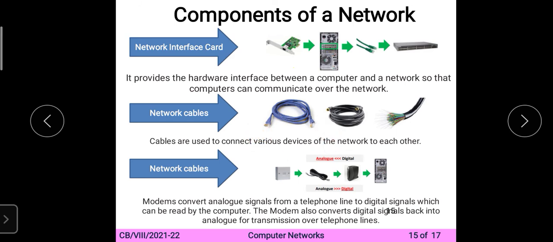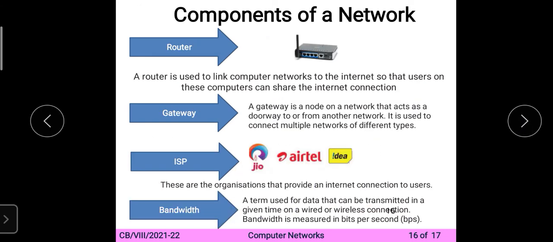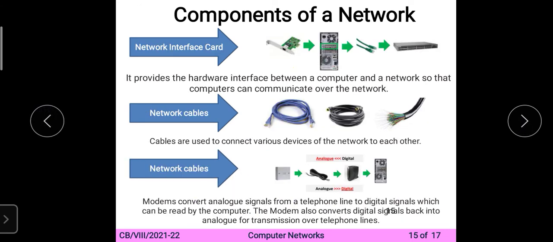Now next is, sorry, modem. Next is, not here, it is by mistake written the network cable. Next is the modem. The modem converts the analog signal from a telephone line to the digital signal which can be read by the computer.